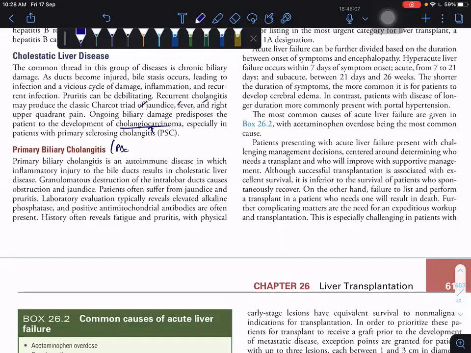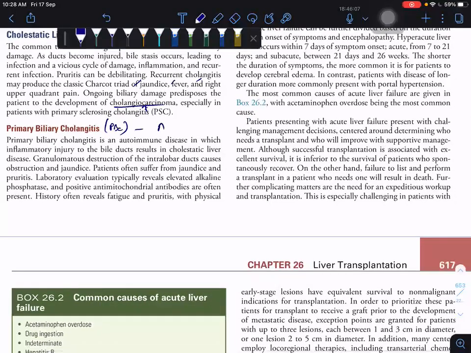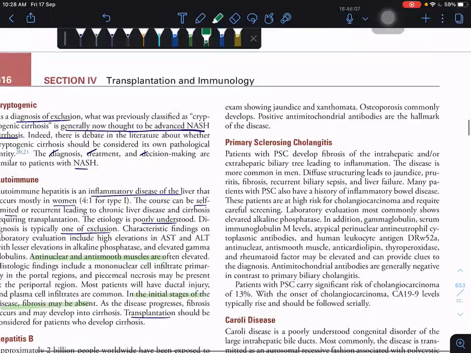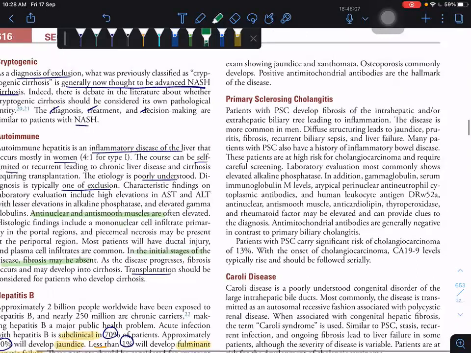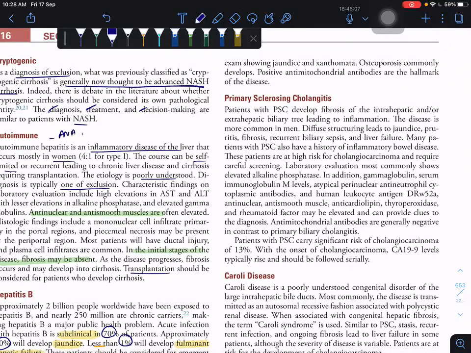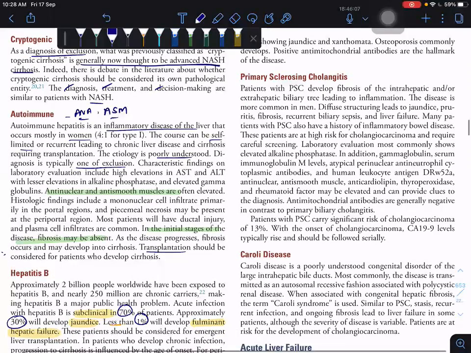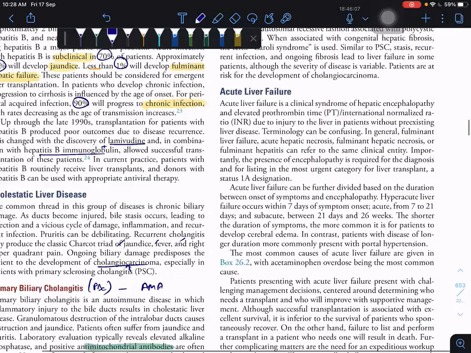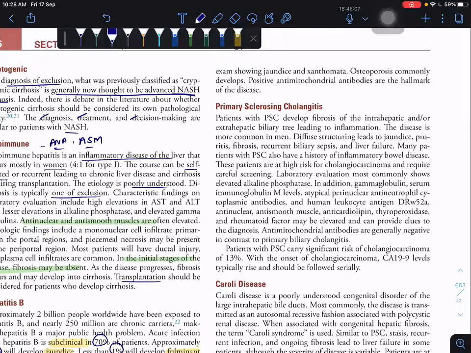In PBC, the keyword is AMA, anti-mitochondrial antibodies, which is present. In autoimmune hepatitis, you see ANA and anti-smooth muscle antibody. ANA and ASMA in autoimmune hepatitis, AMA anti-mitochondrial antibody in PBC. And in PSC there are many antibodies; I will tell you later.